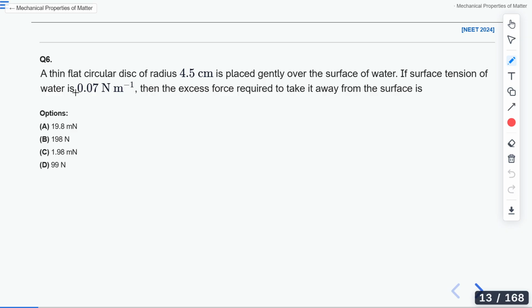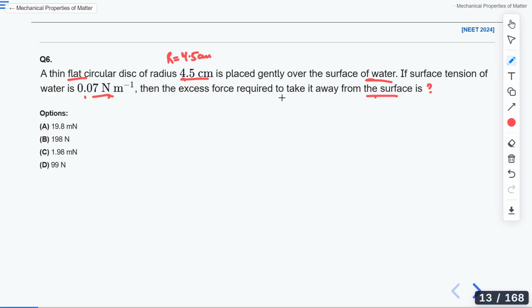It says a thin flat circular disc of radius 4.5 cm is placed gently over the surface of water. If the surface tension of the water is 0.07 Newton per meter, then the excess force required to take it away from the surface is.